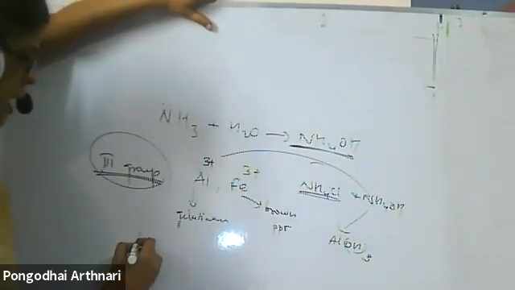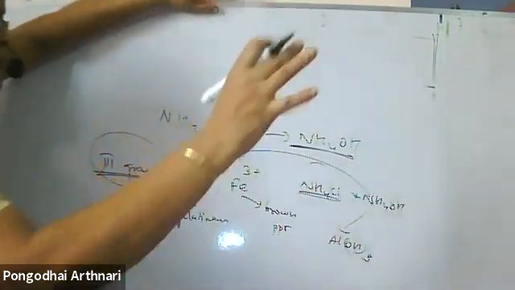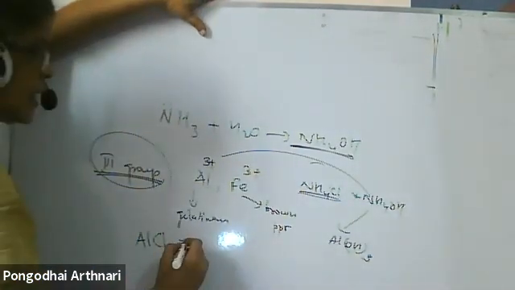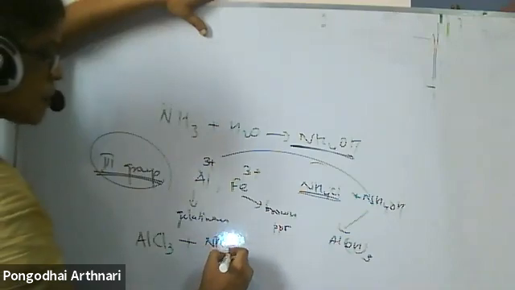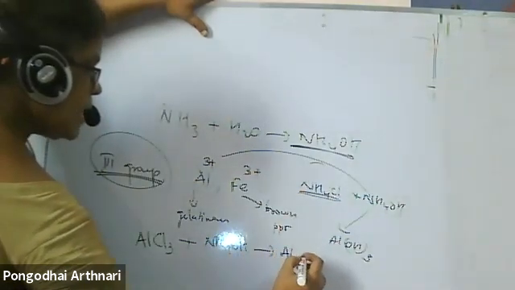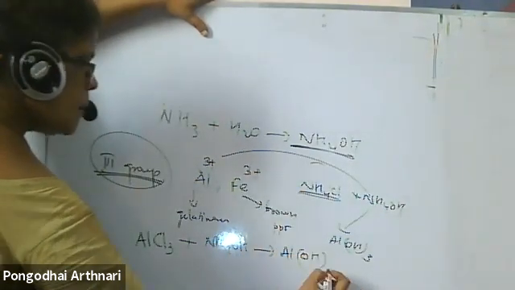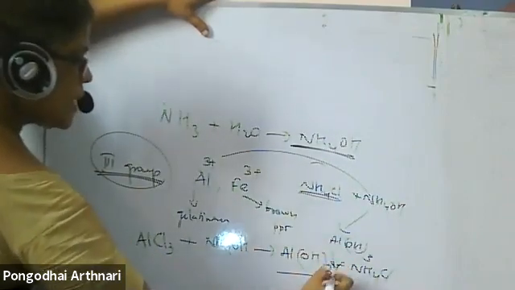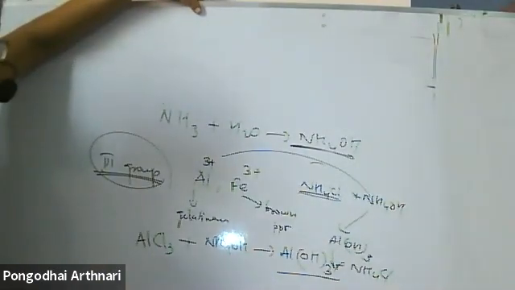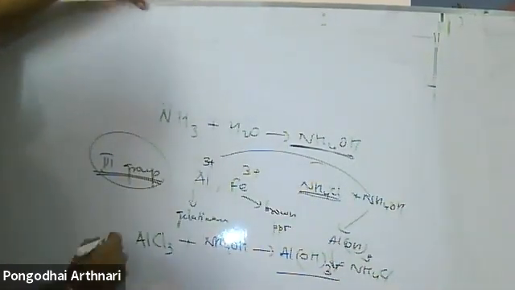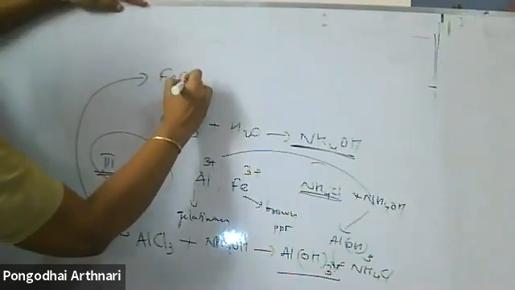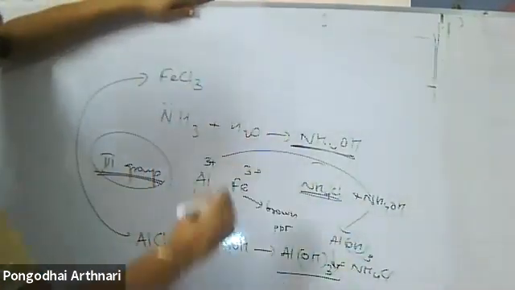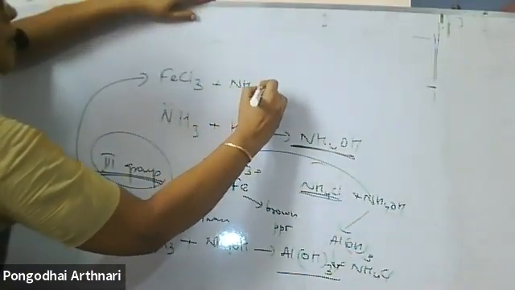Whatever the aluminium salt you take, no problem. For example, aluminium chloride reacts with ammonium hydroxide to form Al(OH)3 plus ammonium chloride. Aluminium hydroxide is obtained as a gelatinous white precipitate. Then I'm taking a ferric salt, let me take FeCl3, it may be any ferric salt, plus ammonium hydroxide.